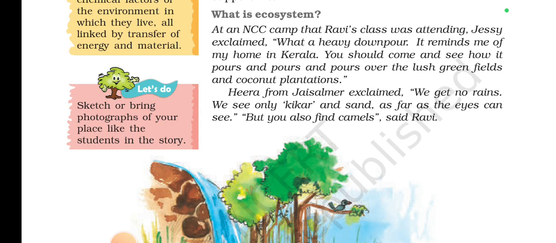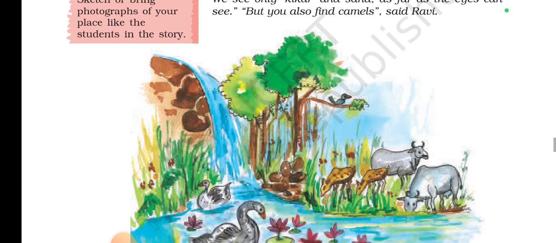On this, Hira from Jaisalmer exclaims: we get no rains. We see only kikar, and sand as far as the eyes can see. I guess you all have seen the kikar kind of tree. But you also find camels, Ravi replied.